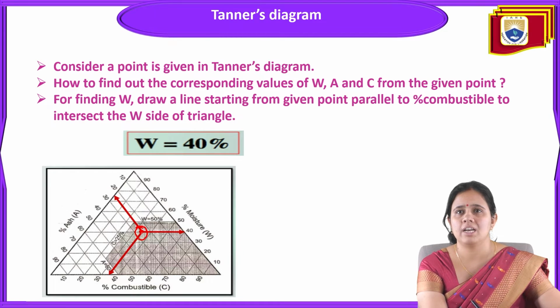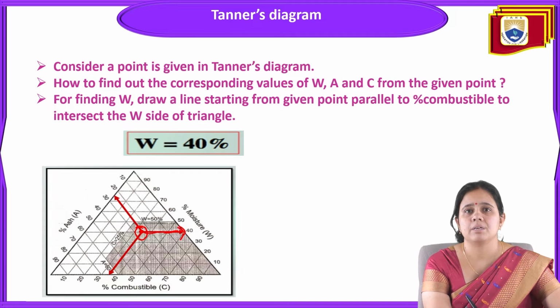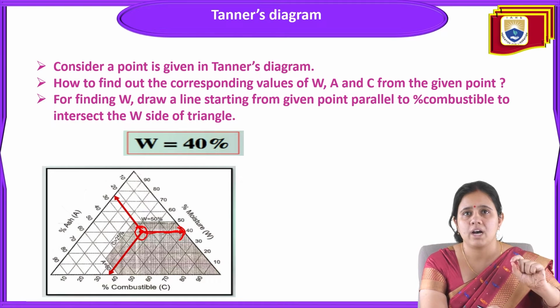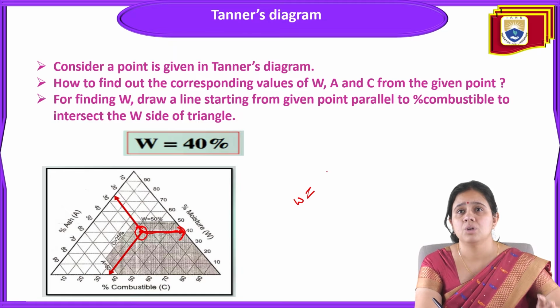For finding W, draw a line starting from the given point parallel to percentage combustible to intersect the W side of the triangle. The line is in this direction, so it is 40%. So it will start like this from the point. After finding the corresponding values of moisture, ash, and combustible content at a given point, for finding W, draw a line starting from the given point parallel to percentage combustible.